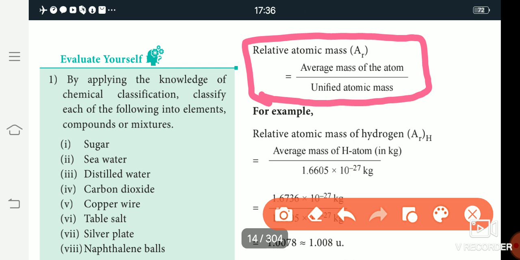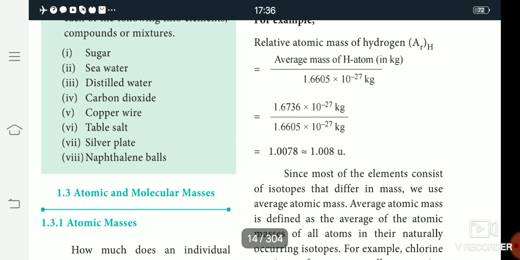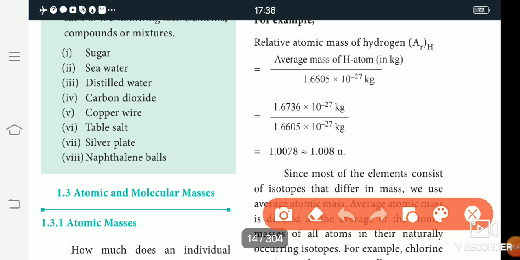Okay, 1 AMU value is 1.6605 times 10 to the power of minus 27 kilogram. In this calculation, the 10 power minus 27 kilogram cancels, then the calculation is 1.6736 divided by 1.6605.